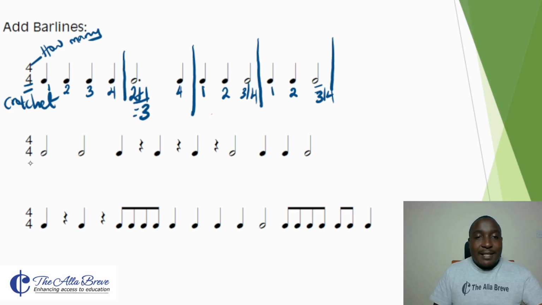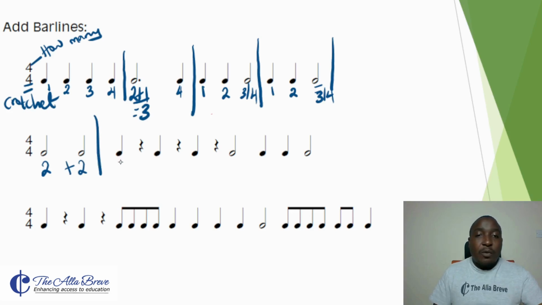The second line is also interpreted in the same way. We need 4 crochet beats per bar. A minim has 2, another minim has 2. 2 plus 2 is equal to 4. We draw our bar line.